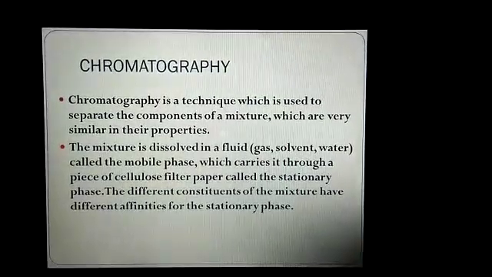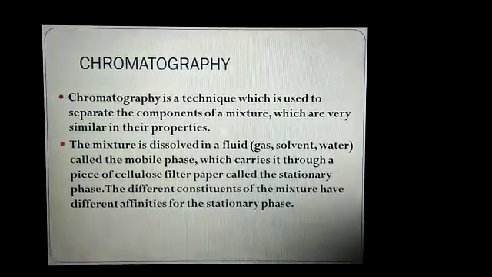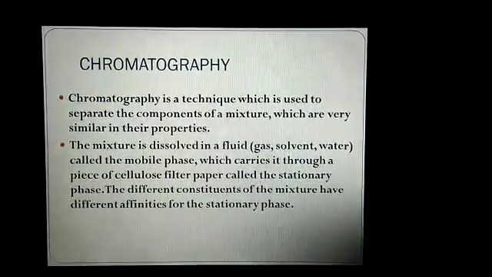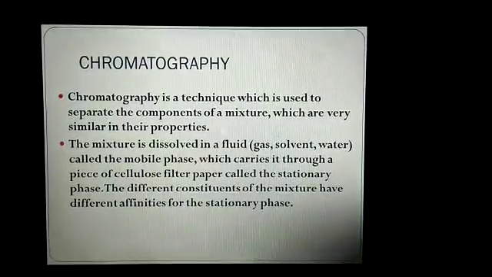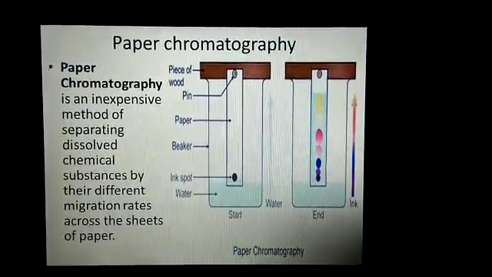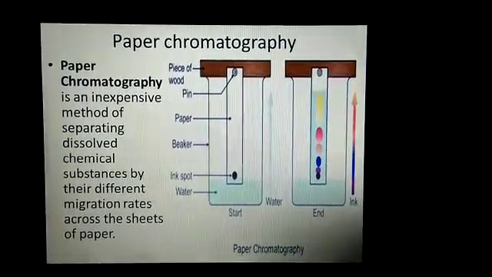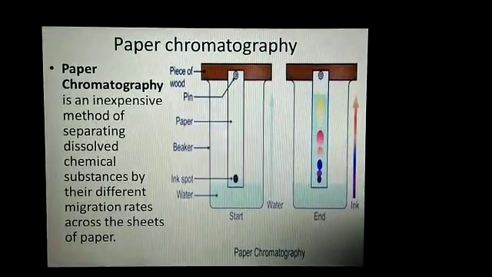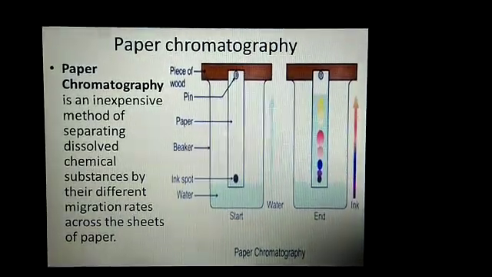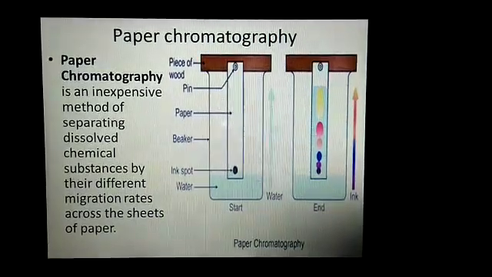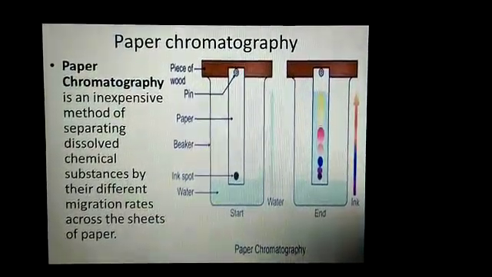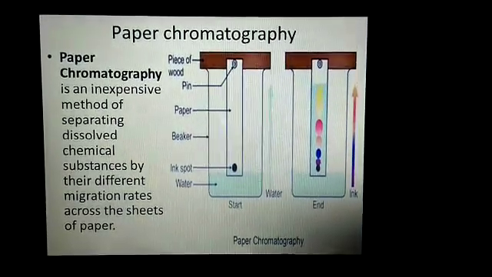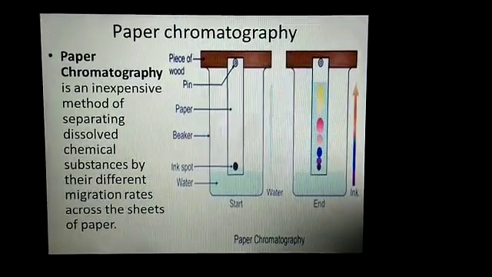And one of the simplest types of chromatography is paper chromatography. The procedure will be made very clear through the paper chromatography technique. Paper chromatography is an inexpensive method of separating dissolved chemical substances by their different migration rate across the sheet of paper. In this, a sample mixture is applied to a piece of cellulose filter paper.